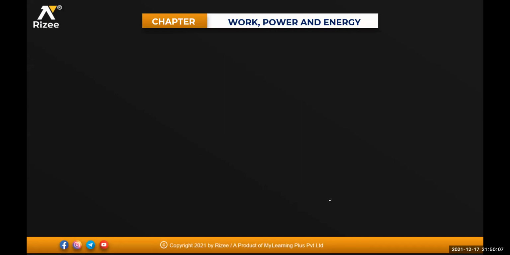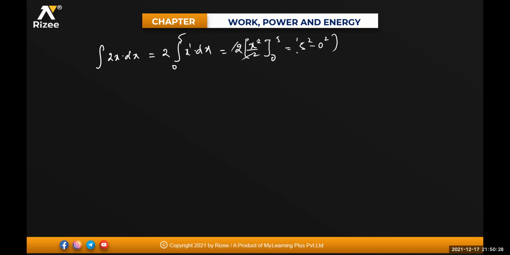In the same way, the integral of 2x into dx. That means 2 is out, the integral of x into dx. Limit is again 0 to 5. So that will be equal to 2 times, the integral of x into dx is how much, beta? x square divided by 2. Limits are 0 to 5. This one will get cancelled. So it is 5 square minus 0 square. 5 5 is 25.